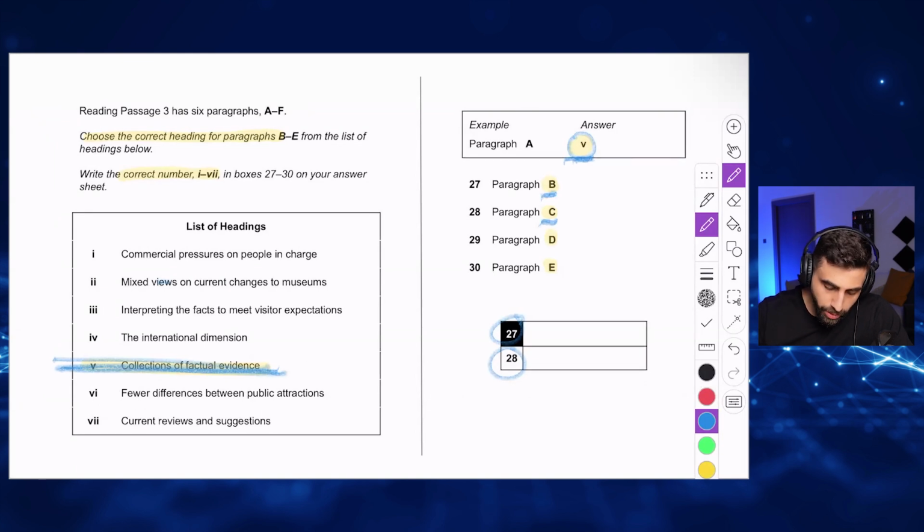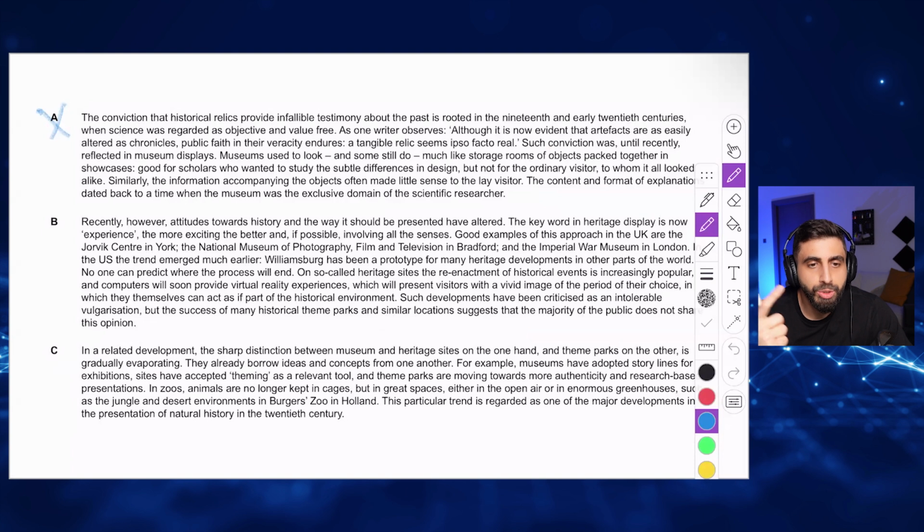So the way we do it is you read it quickly and you try to understand what the passage is about. Remember when I taught you the word skimming? We're going to be doing skimming in this case. Skimming is to read quickly to understand what the passage or what the paragraph is about. Okay? And I already have in my mind the list of headings that I read. I know that they are different opinions about public places and financial pressure on people in charge and tourist places. I know all of these things in my mind. So now let me read and try to find the correct heading. Quickly, I'll have to read quickly.